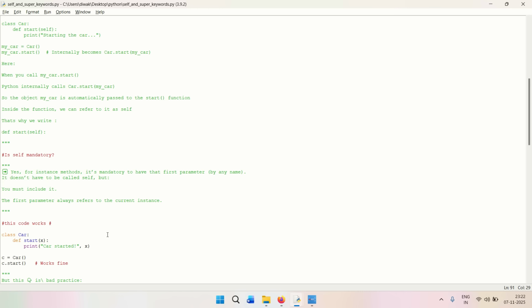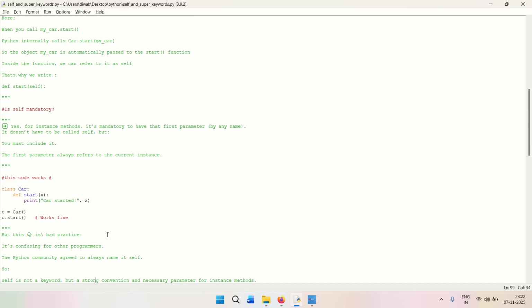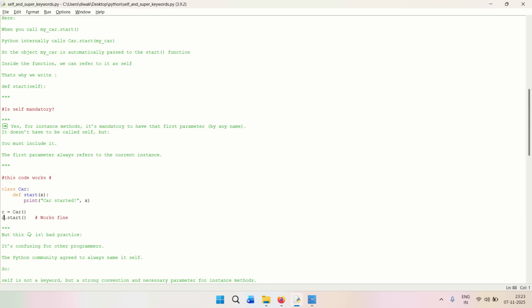Now some people would say that, oh, I can do it without the self keyword also, and I have also taken that particular code which will basically work. So let's say I do a class car, then I do a def start x, then I print the car and the value of x, right? So basically I create an object of the class, and then I call the function inside that class, and it is going to work fine. But this is a bad practice.